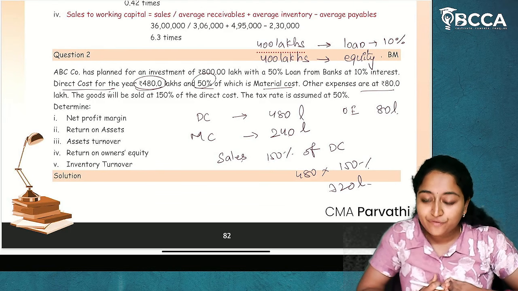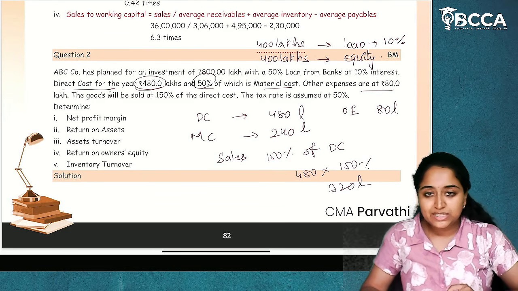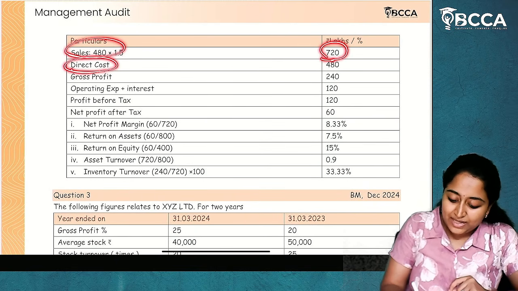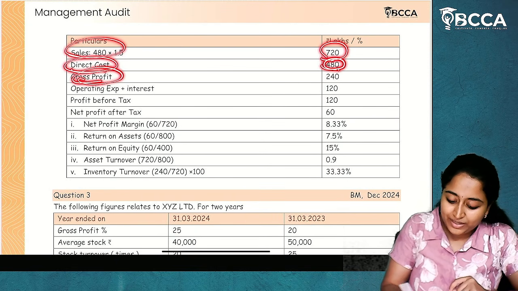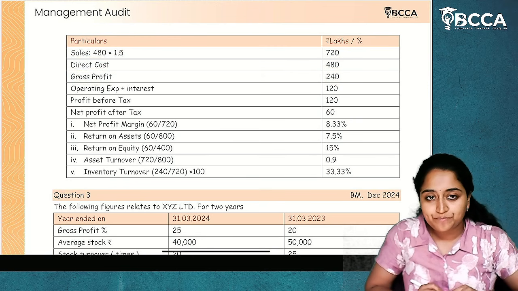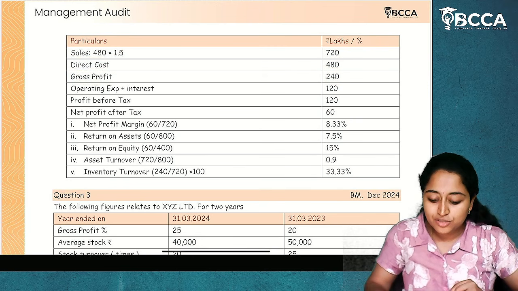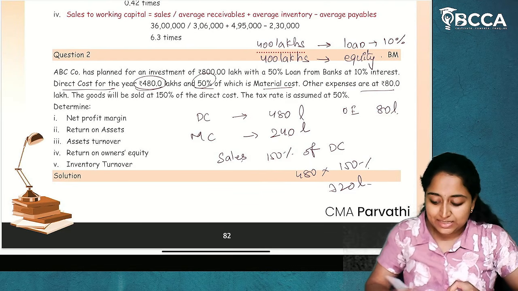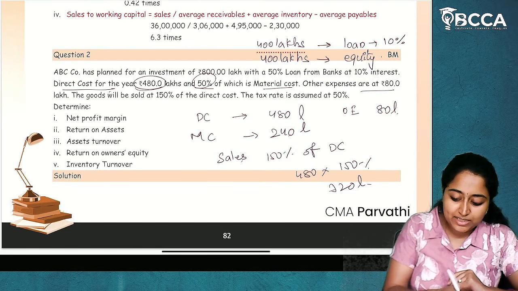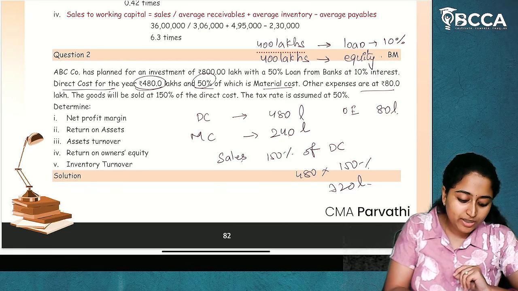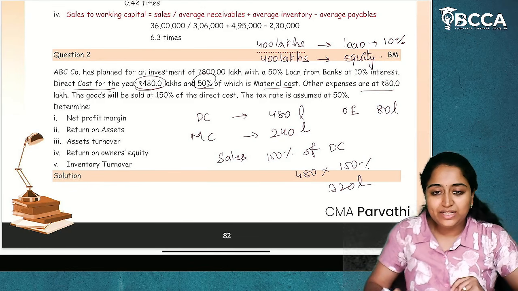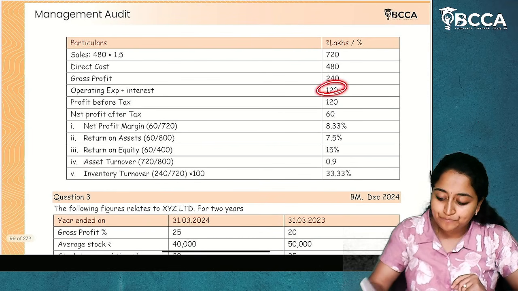How to get net profit? Sales minus cost. Sales is given 720 less cost 480. You'll get the gross profit 240. From this gross profit, you also have the expenses. What are the expenses? Other expenses 80 lakhs and 10% interest. Interest is also an expenditure. 400 into 10%, you'll get 40 lakhs. So 40 plus 80, 120. 120 lakhs are additional expenditure.